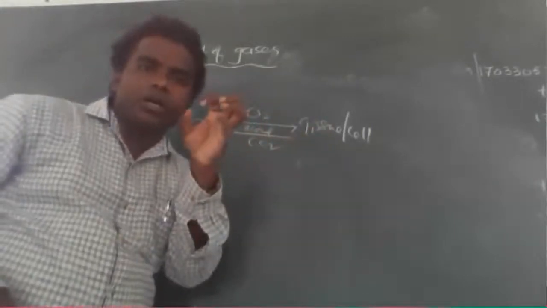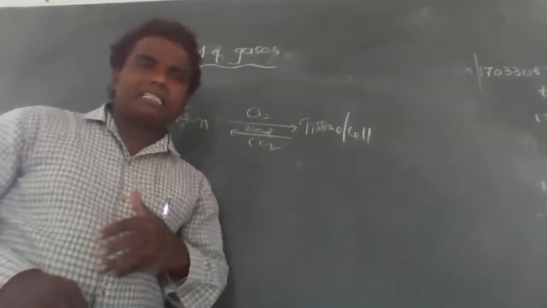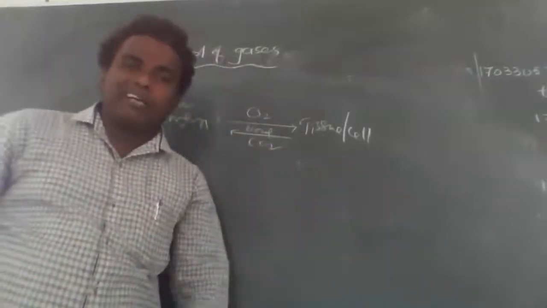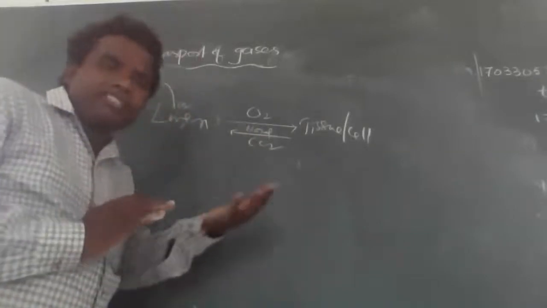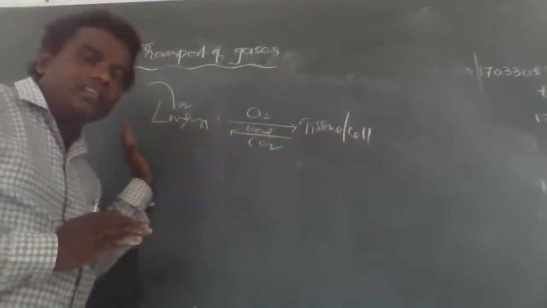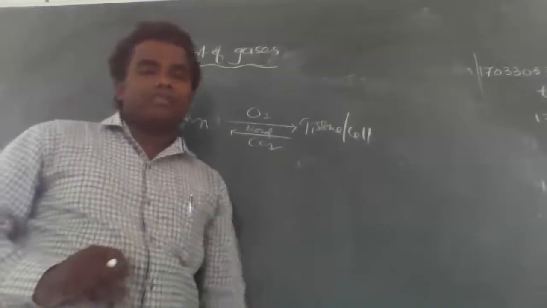In the tissue, oxygen diffuses into the tissue. The tissue utilizes the oxygen and, by the oxidation process, releases more carbon dioxide. The carbon dioxide diffuses out and is sent from the cell to the lungs through the bloodstream. This is the process called the transport process.